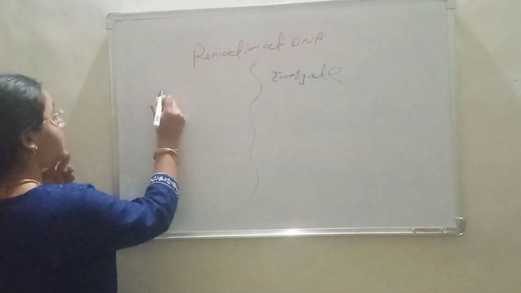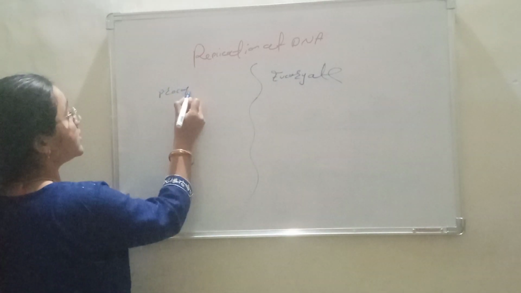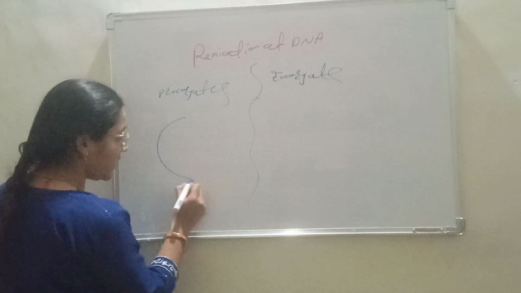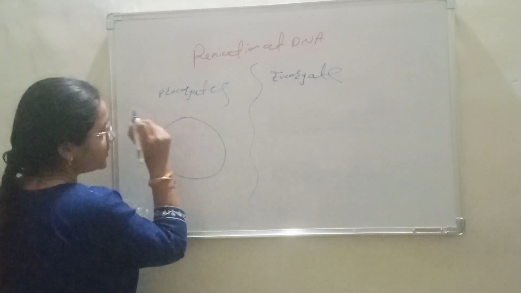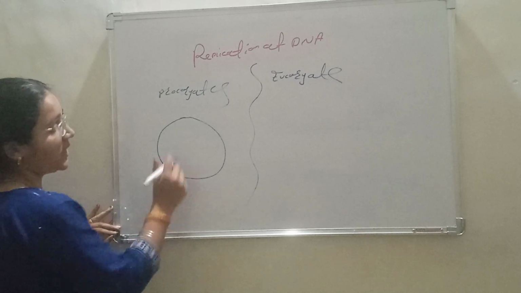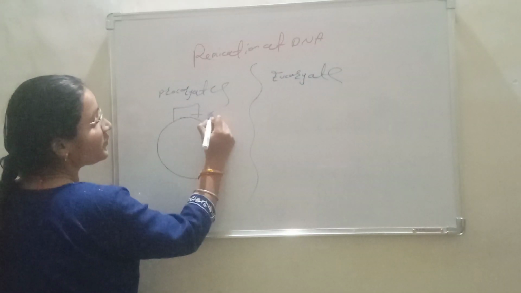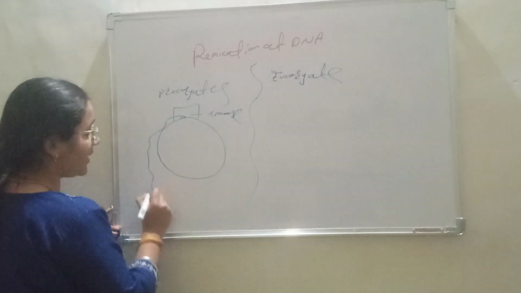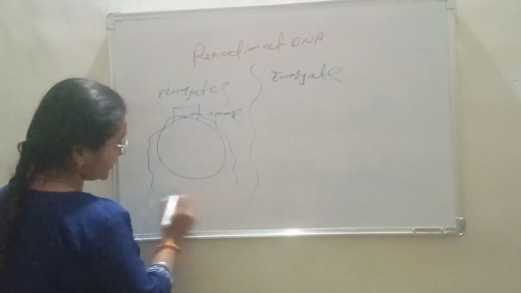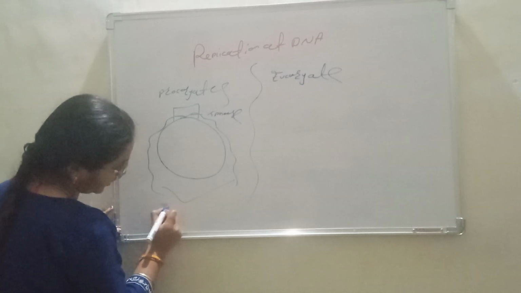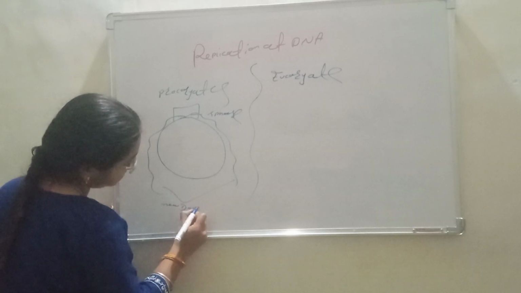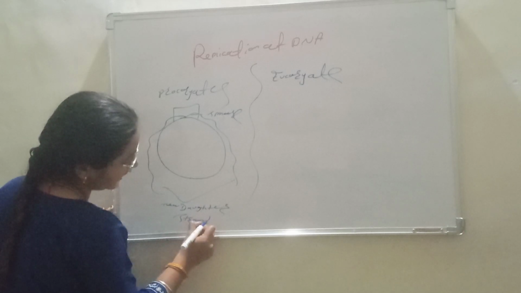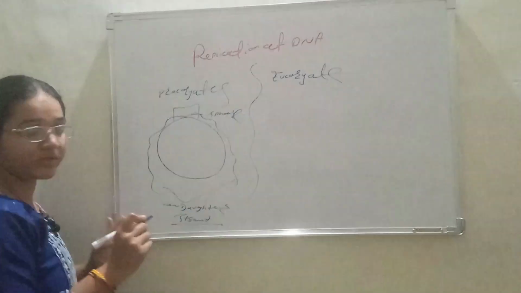In prokaryotes, circular replication is obtained just like this, because our DNA in the chromosome of the cell is found like this, and they have an S phase. This S phase carries out the replication process, making two daughter strands. This is our two new daughter strands. So at one time they make only two daughter strands.